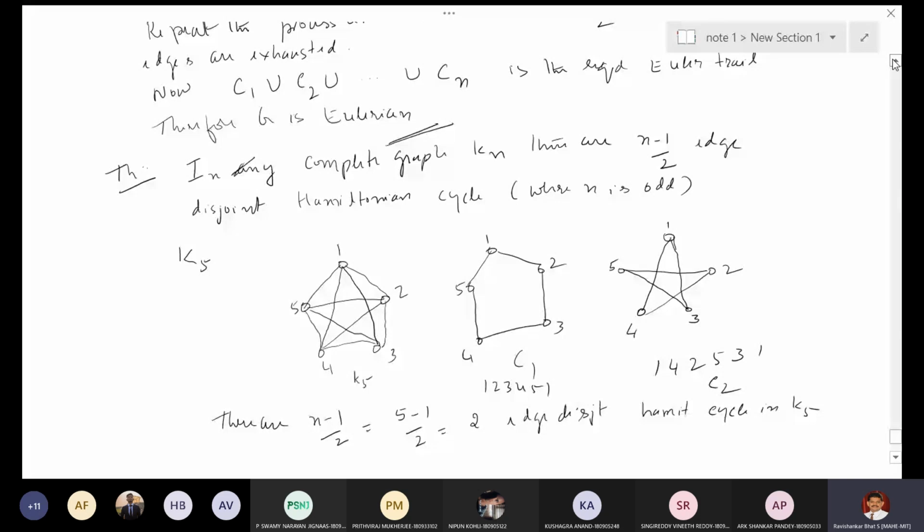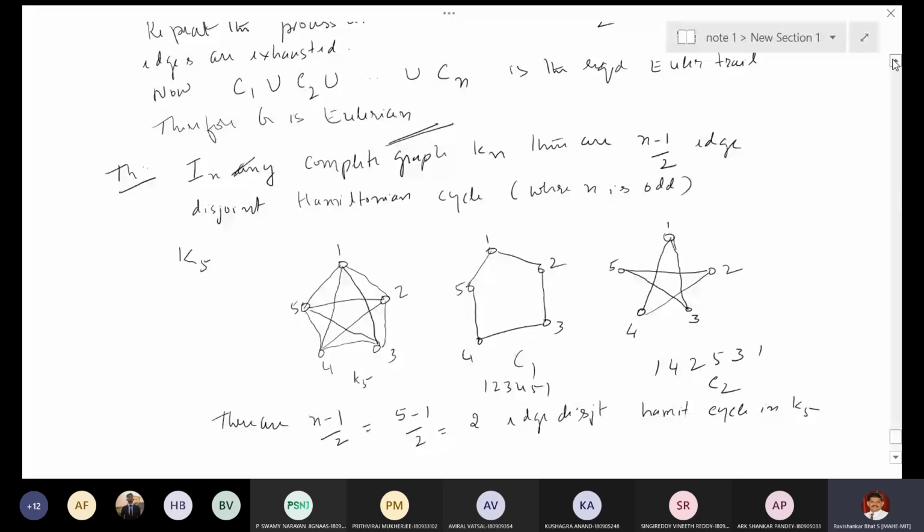I think I told what an edge disjoint Hamiltonian cycle is. C1 is a cycle in K5. C2 is the second cycle, which is disjoint from the first cycle.